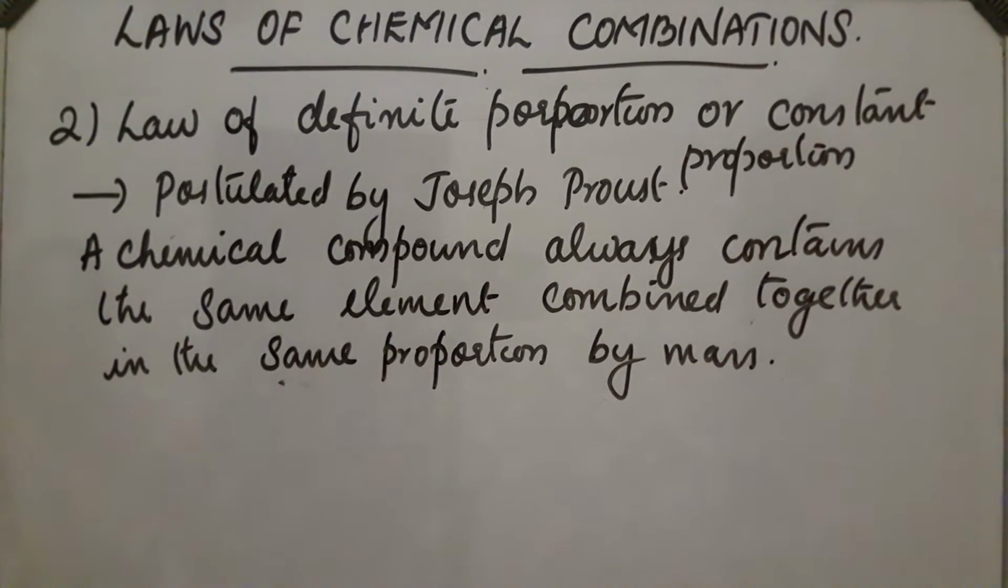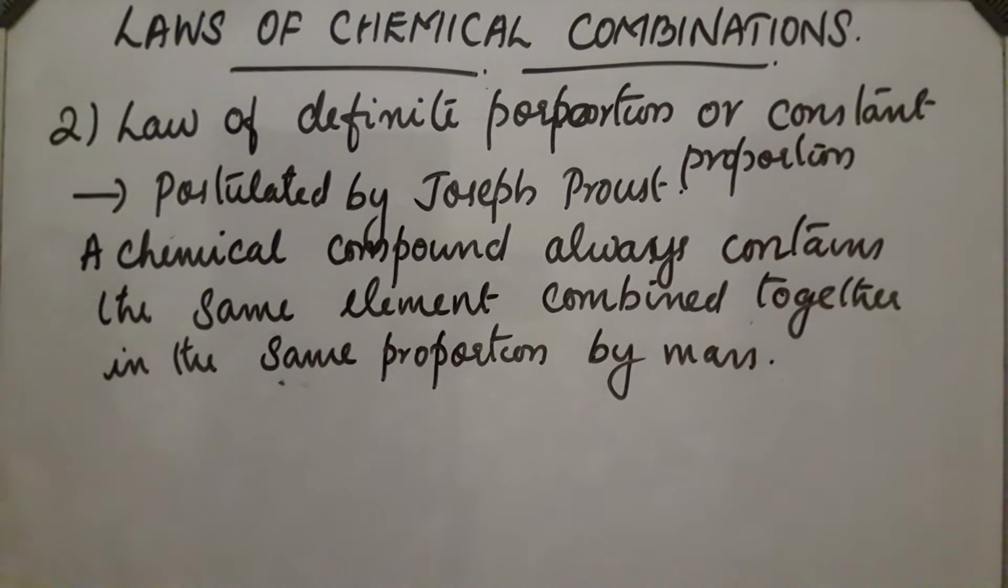If we take carbon dioxide, it always contains carbon and oxygen, combined together in the same ratio by mass. Or we can say that irrespective of the source, from wherever it is produced, a given compound always contains the same elements in the same proportion by mass.